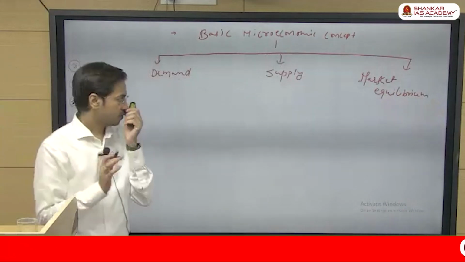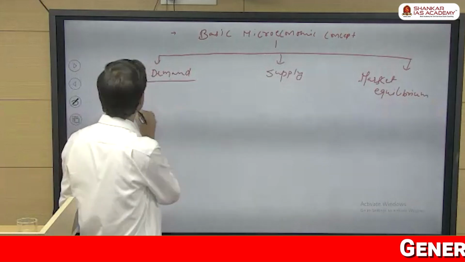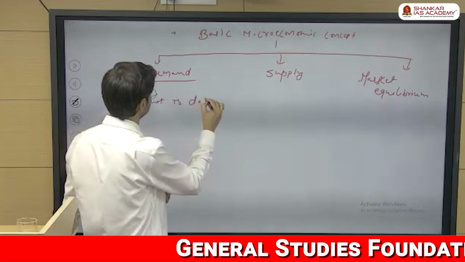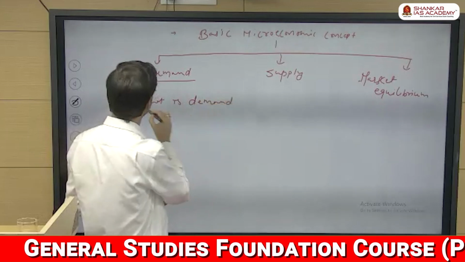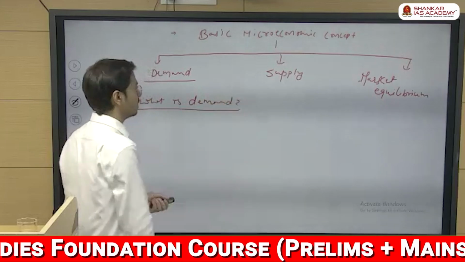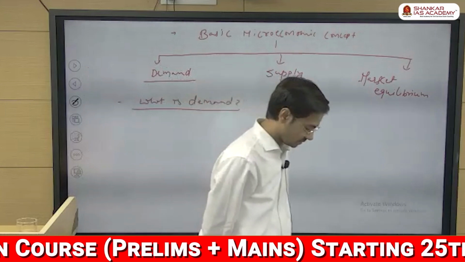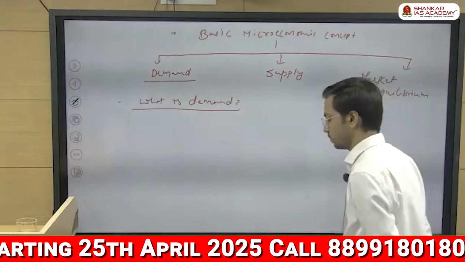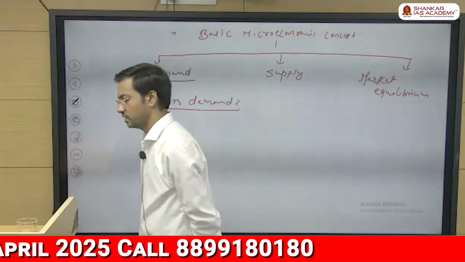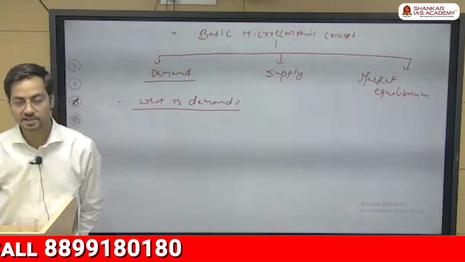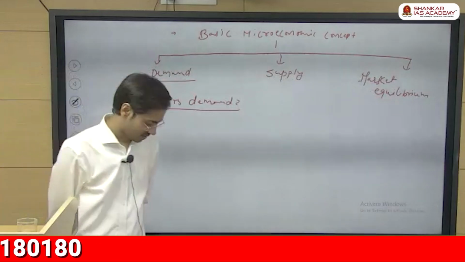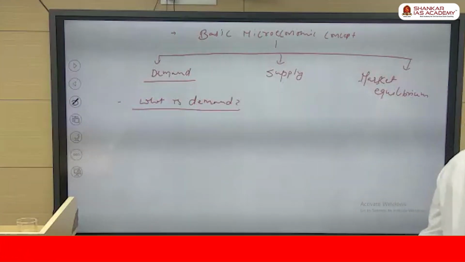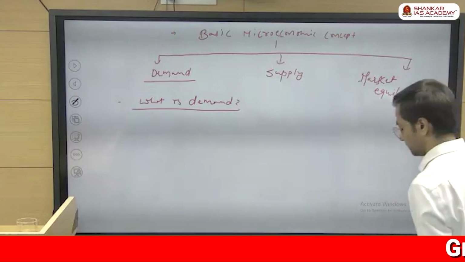Okay. So look, what is demand? What is considered as demand in the economy? Suppose that you want to buy something, generally it is considered as a demand, isn't it? Whenever you want to buy any product, that is considered as a demand. But is it demand or not?